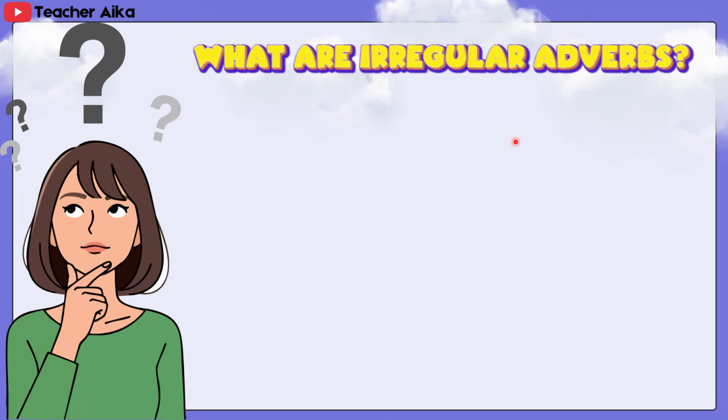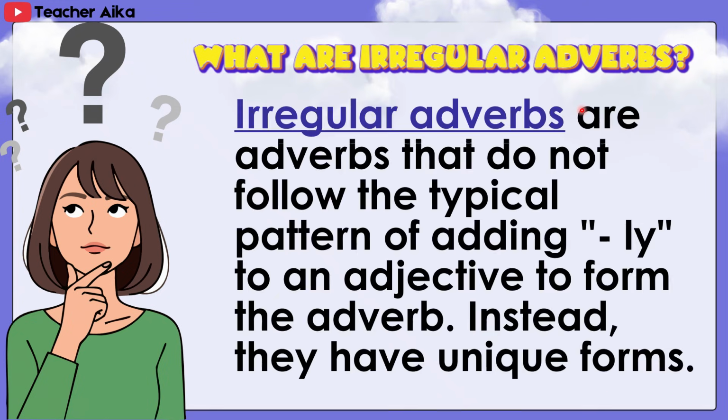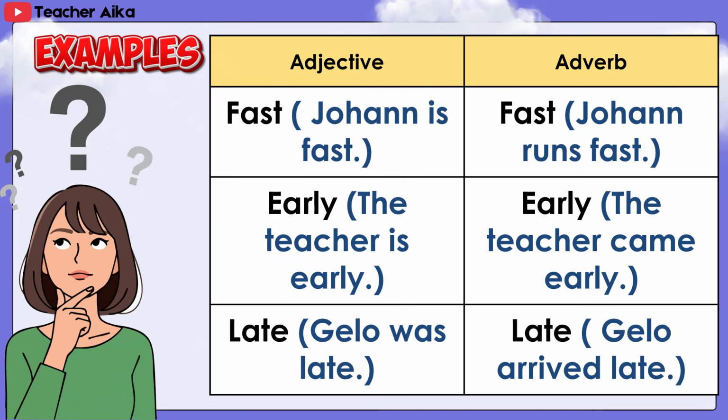What are irregular adverbs? Irregular adverbs are adverbs that do not follow the typical pattern of adding -ly to an adjective to form the adverb. Instead, they have unique forms. Examples: adjective, fast. Johan is fast. Adverb, fast. Johan runs fast.